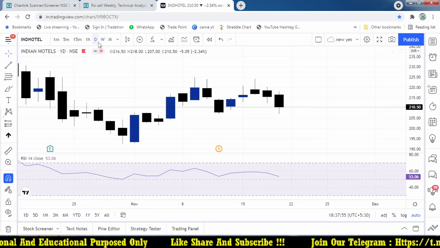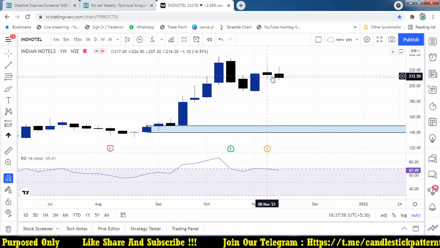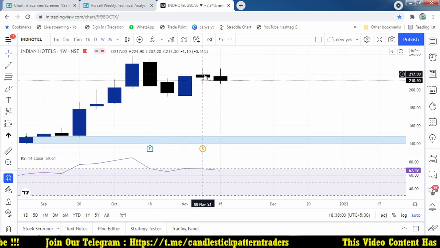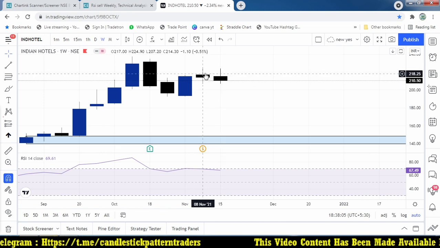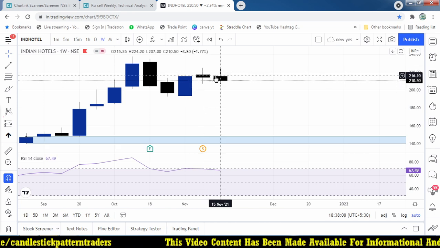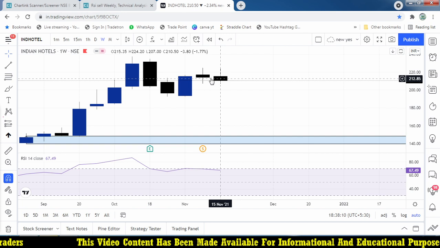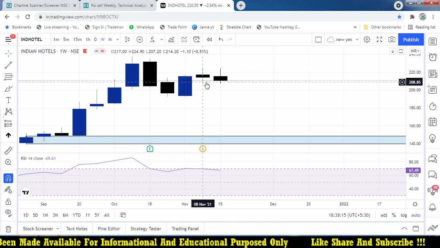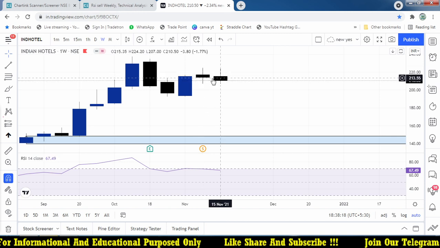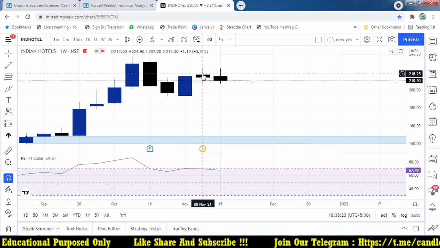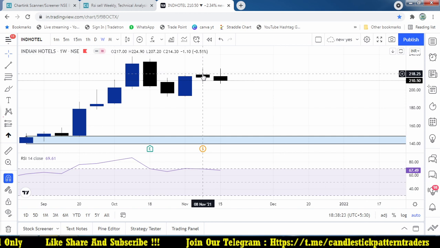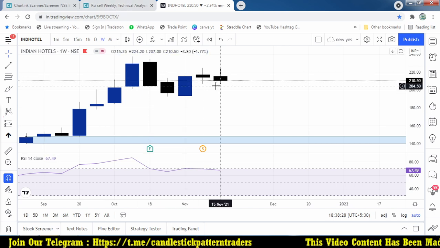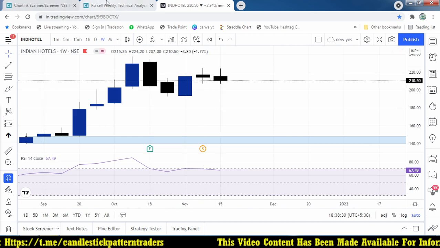On the 8th of this, so can we go to the weekly chart? First week, it is around 214.3. It closed there, because it may have been triggered at any point of the day during this week. But at the end of this week, if you compare and check that the price is lower than the previous week's close, then the option may be giving you profit, or the trade may be profitable. So this week also it is going down. We got the entry at the start of the 8th November week, and next week also it is going down. So if you are tracking on a positional basis, there is an opportunity to make profit.